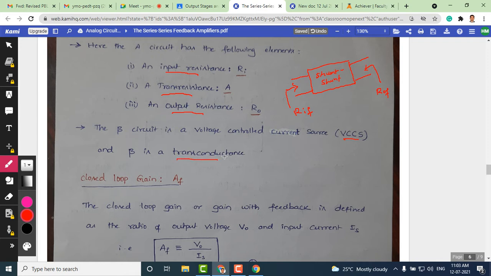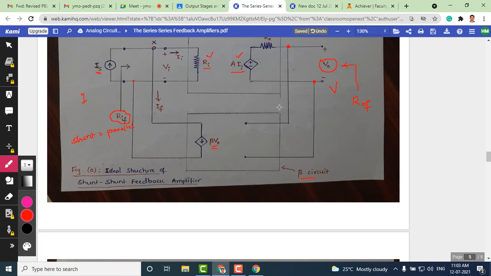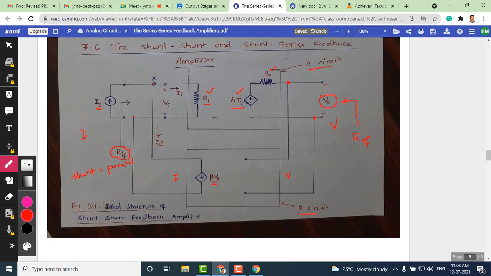As you can see in the block diagram, the input is a voltage, because we are sampling the voltage, and the same voltage is given as input to the feedback circuit, and the output is a current. So output is current and input is voltage, therefore this is a transconductance network. So the feedback network is a transconductance network, whereas the basic amplifier circuit is a transresistance amplifier.